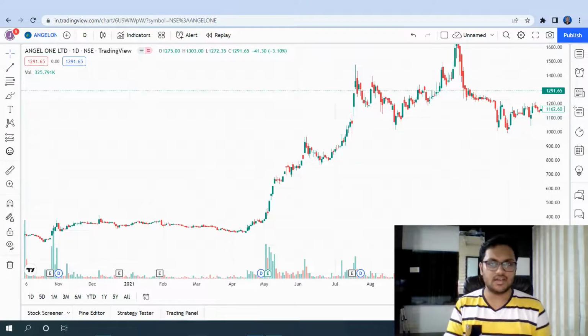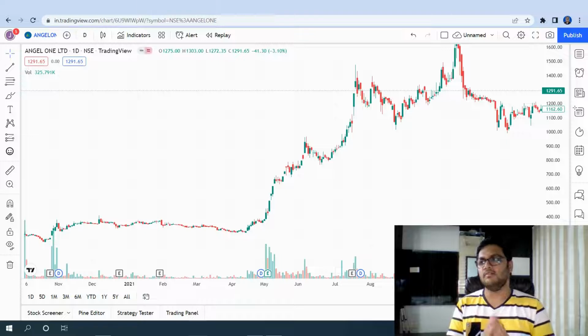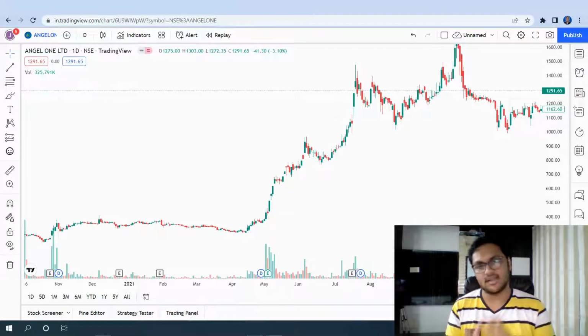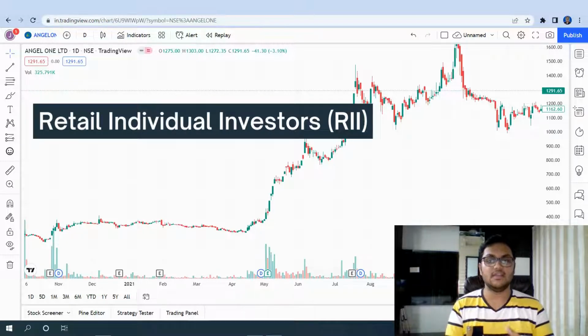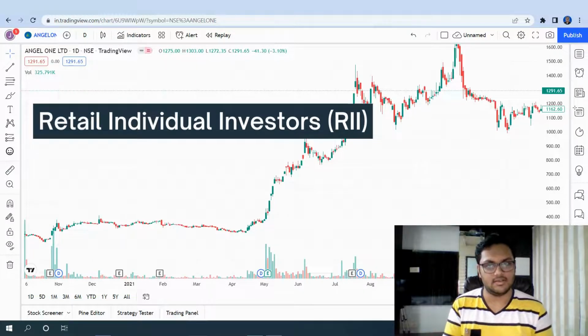Now, investor and trader is a very different thing, but let's call everyone who buys or sells shares in the stock market an investor. Okay, so there are 4 types of investors that you need to understand. The first one is called retail individual investors, that is RII in short form, right? Retail investors, that is people like you and me, normal people, who invest in the stock market some part of a salary or whatever it is, right?